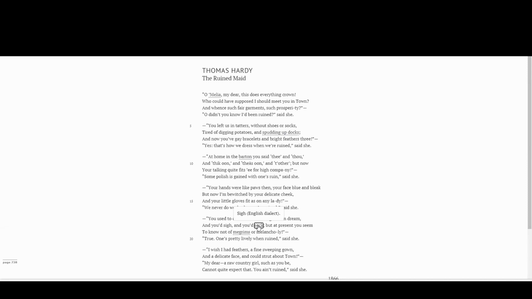So if we had any doubts about it at this point, we know for sure we're talking about an English poem rather than an American poem. And megrims, migraine, headache. If you have a good edition, you can use the notes in that edition to help understand terms you don't know. Otherwise, you have to look them up, and we're going to talk in just a second about a good resource for looking up terms we don't know.